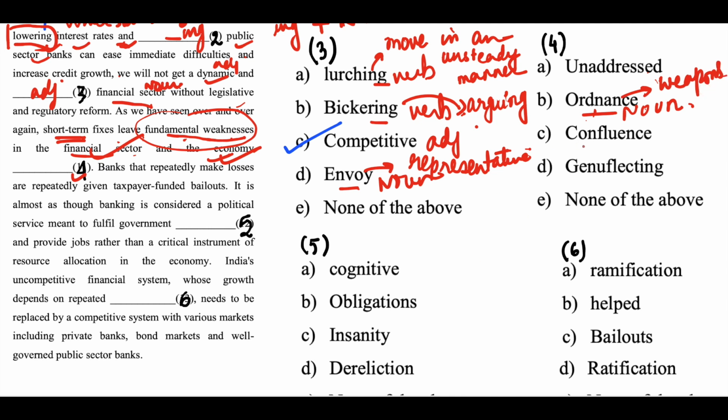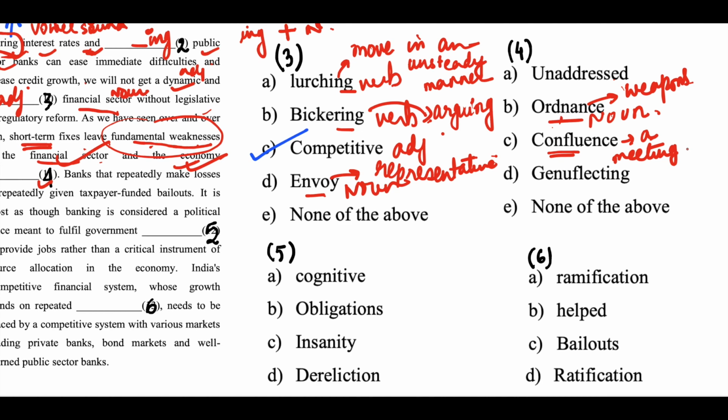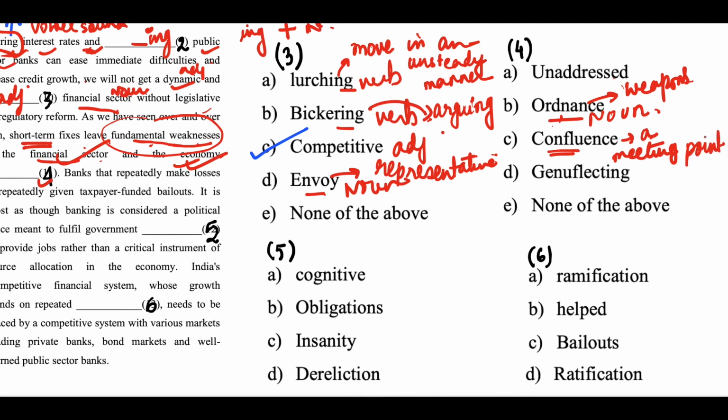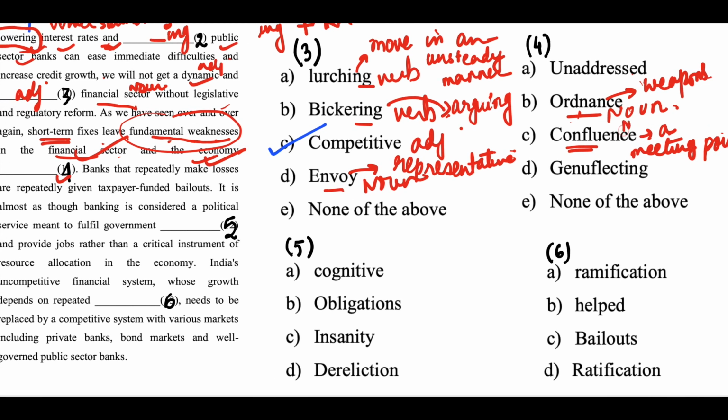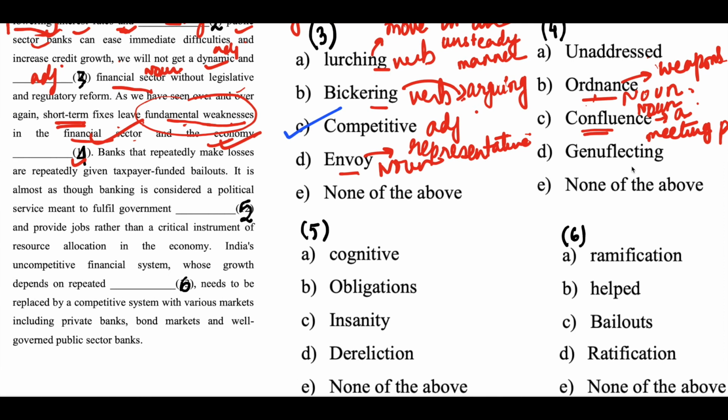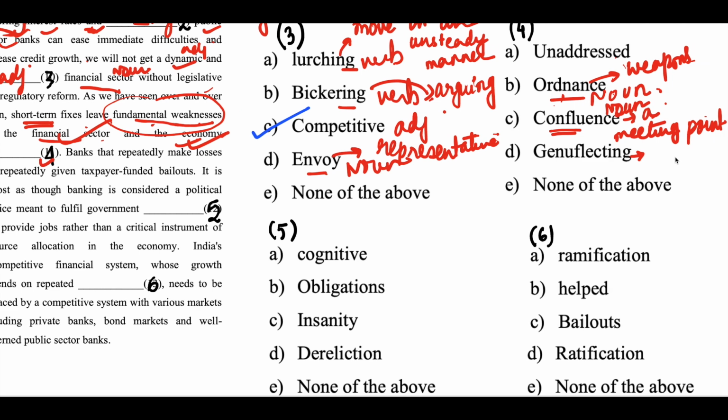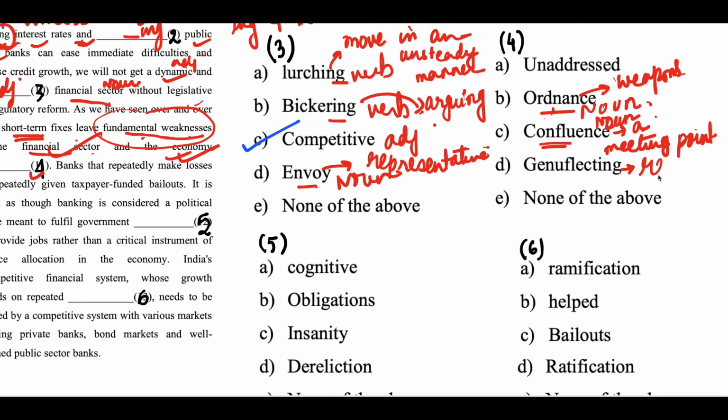Okay, confluence means a converging point, so a meeting point. Also gathering point. Okay, confluence is also a noun. Genuflecting means showing respect. Okay, respecting.